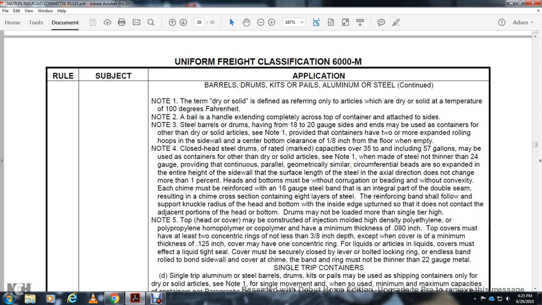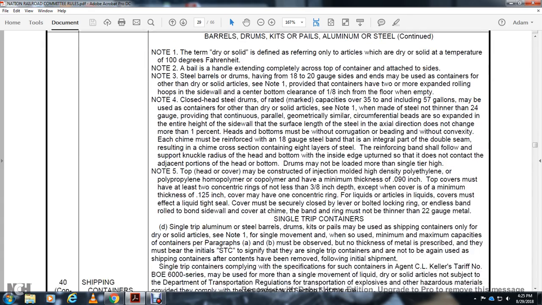Surface length with the steel axle direction not changing more than 1%. Heads of the drums must be in corrugation with the beading and without convexity. Each chime might be reinforced with an 18 gauge steel band that is an integral part of the double seam, resulting in chime cross section containing 8 layers of steel. The reinforced band with the valve supporting knuckle radius, head bottom, the inside of the edge. Upper term does not contact with the adjacent portion of the head bottom. Drums may not be loaded with made in single terrier.